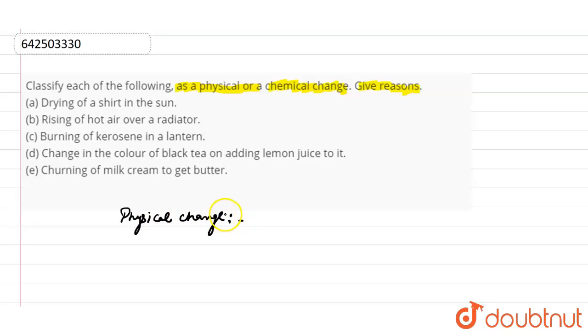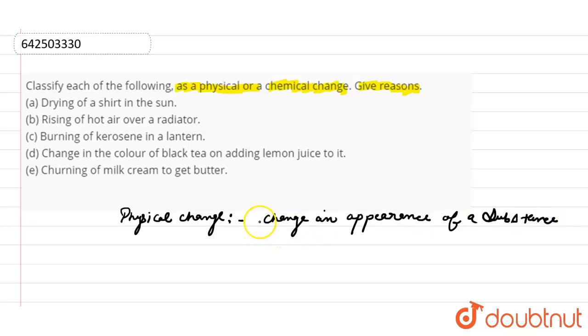In a physical change, there is only a change in the appearance of a substance, but not its chemical composition.